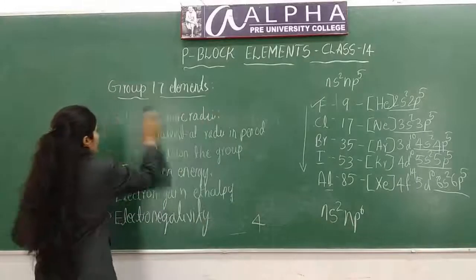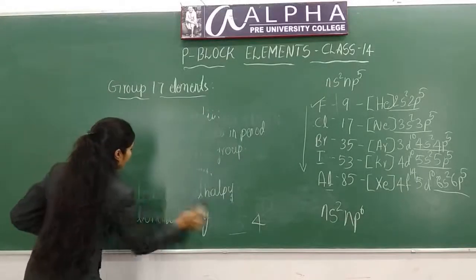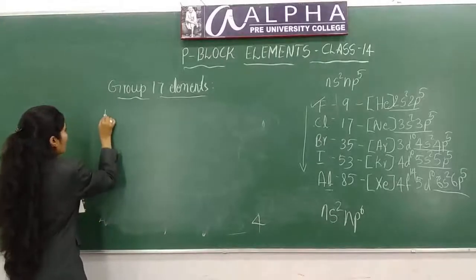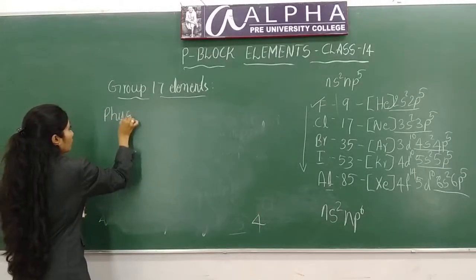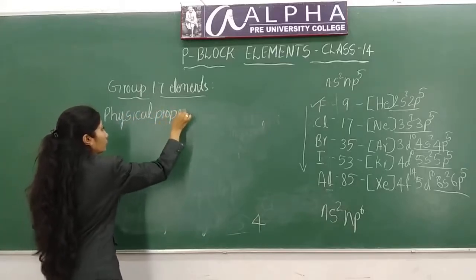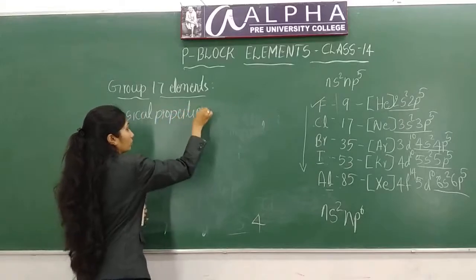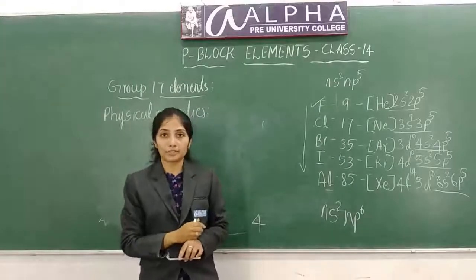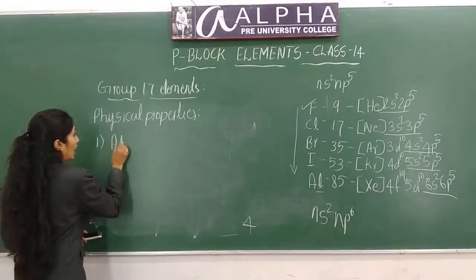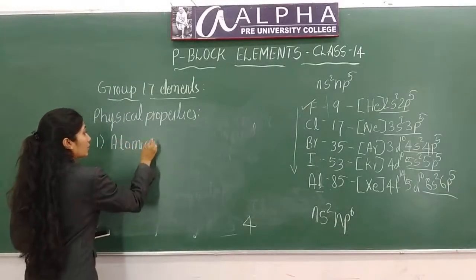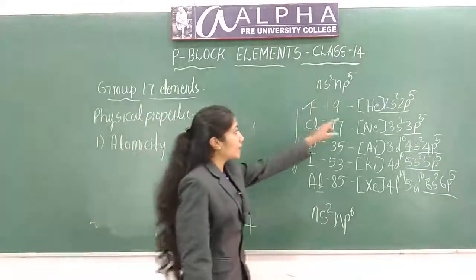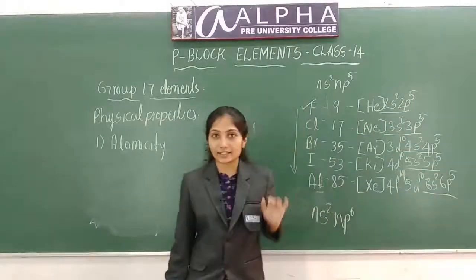Next is its physical properties. First one is atomicity. You know that these halogens are highly reactive because they require one more electron to reach the next noble gas configuration.